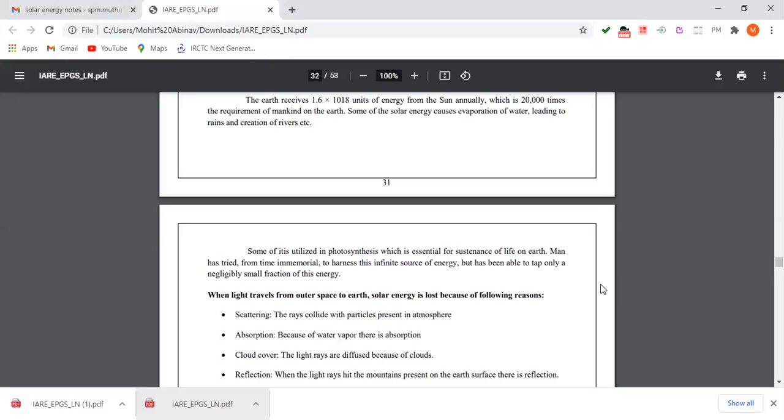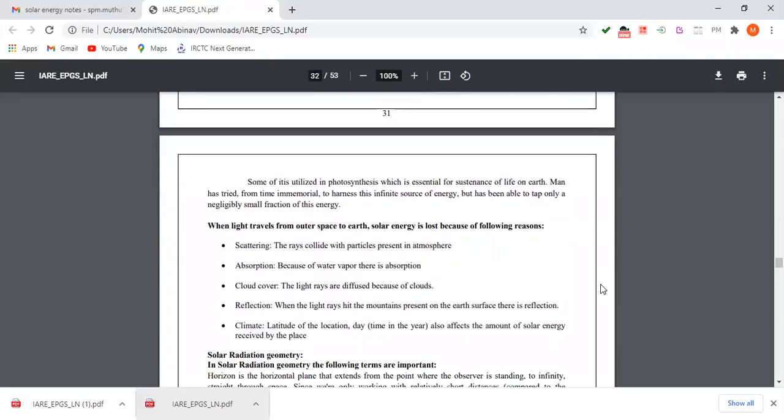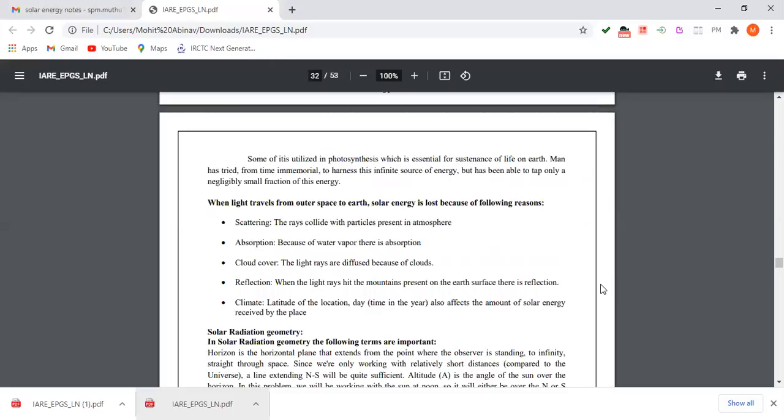When the light travels from outer space to Earth, solar energy is lost for the following reasons. First is scattering: the rays collide with particles present in the atmosphere. Next is absorption, because of water vapor.